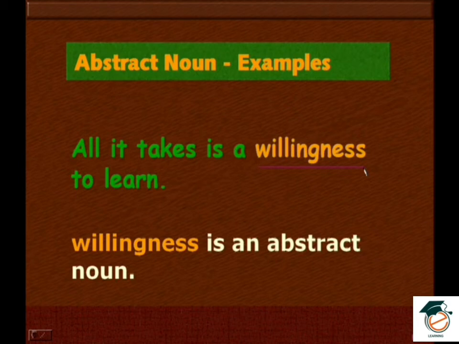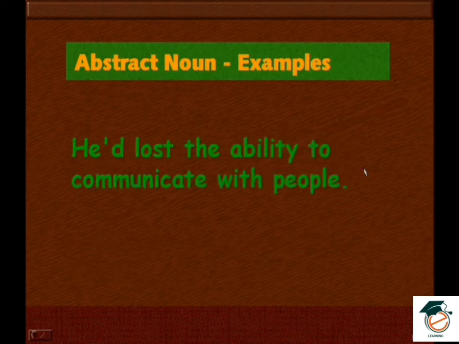Let's look at another example. He had lost the ability to communicate with people. What did he lose? He lost ability. What is ability? You can sense it, but you cannot see it. Therefore ability is an abstract noun.